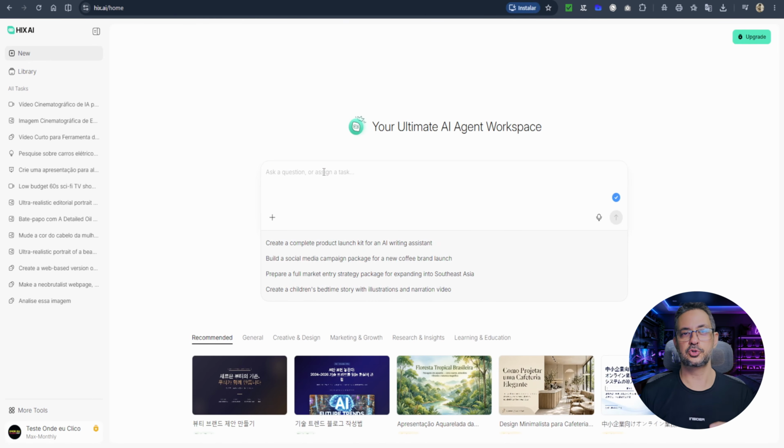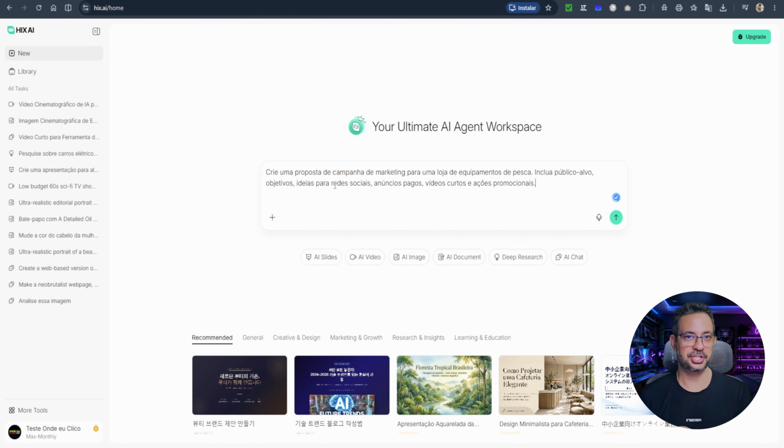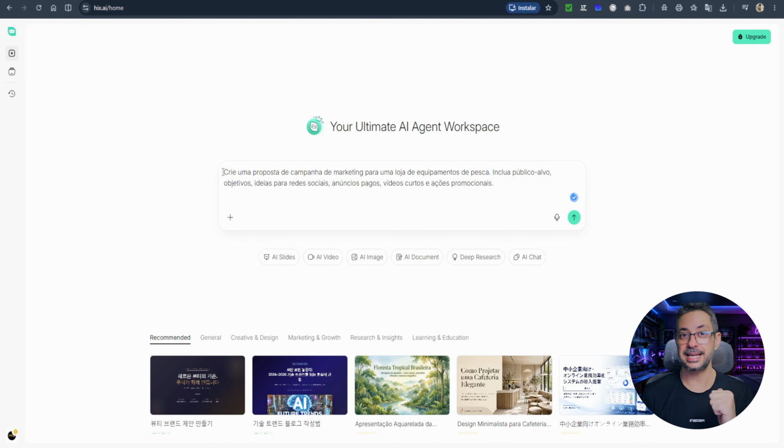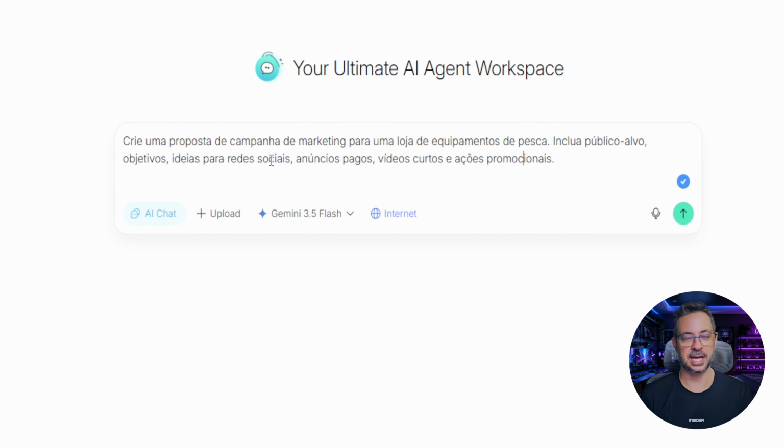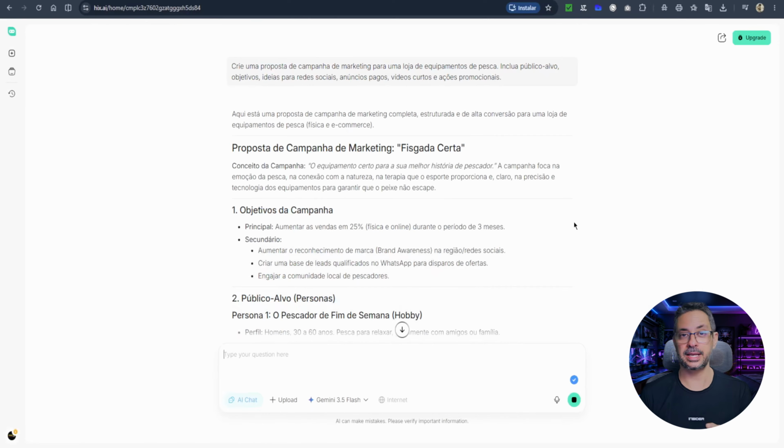Now let's test its use for business. Imagine a fishing equipment store that needs a campaign to promote products, attract customers, and sell more. I'm going to use this prompt here. Create a marketing campaign proposal for a fishing equipment store. Include target audience, objectives, ideas for social media, paid ads, short videos, and promotional actions. So here, I want to see if Rix AI can organize a clear proposal to present to my client.